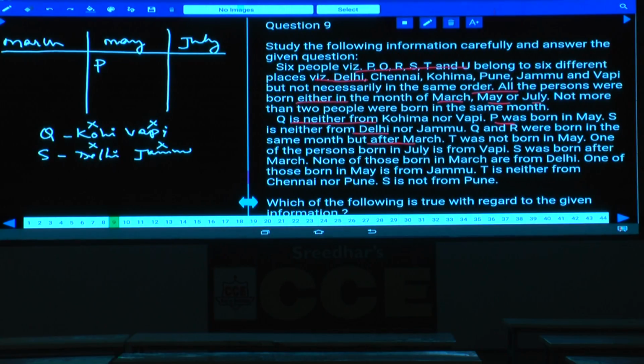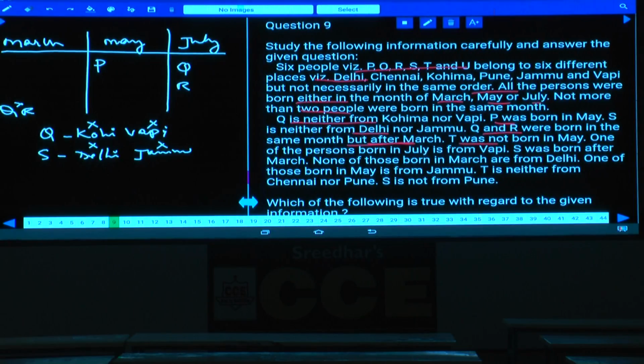All the persons were born in either of these months. Not more than 2 people were born in the same month. As not more than 2 people were born in the same month, with 6 persons and 3 months, in each of these months exactly 2 persons were born. Now Q and R cannot be in the month of March. Can they be in the month of May? No, because P is already there, so 2 more persons would make 3 persons. Hence Q and R must be in the month of July.